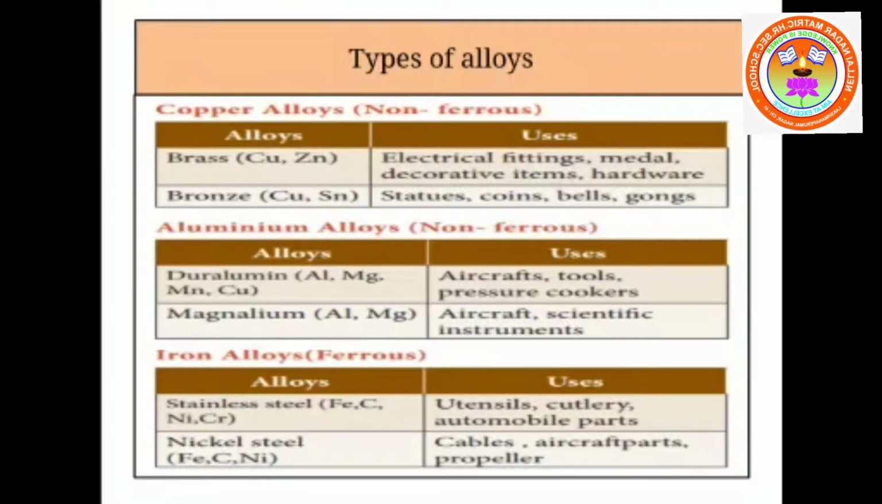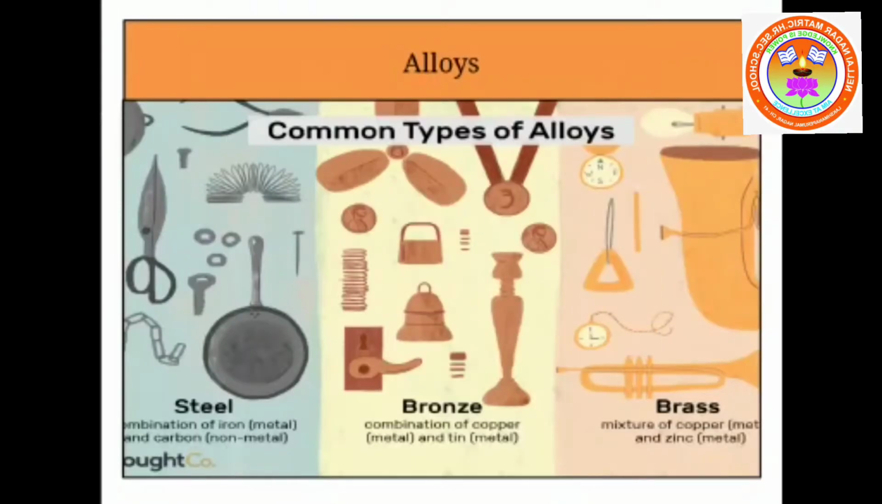Copper alloys: brass and bronze. Aluminium alloys: duralumin and magnalium. Ferrous alloys: stainless steel and nickel steel. These are some of the common alloys we are familiar with. Steel may be stainless steel or nickel steel. Stainless steel is a combination of iron, carbon, nickel and chromium. Nickel steel doesn't contain chromium in it.